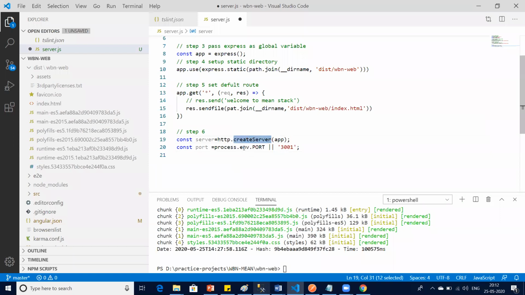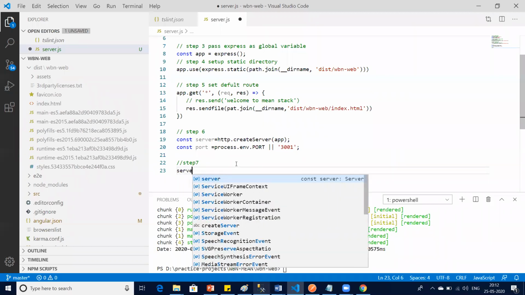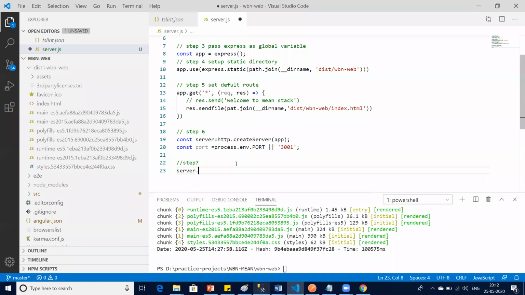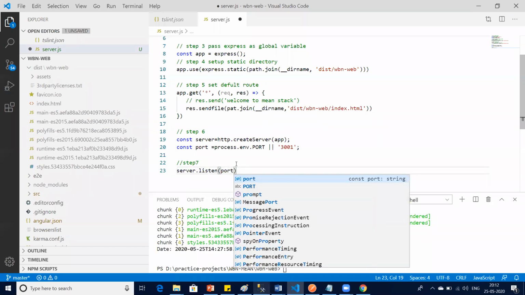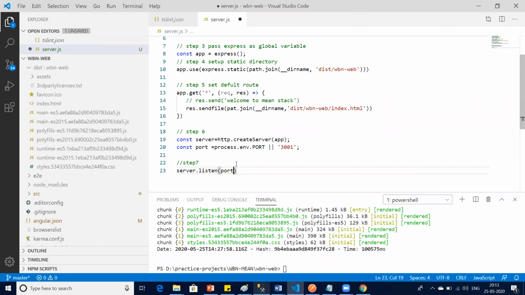Next thing is, now let's start the server. As of now we created a server, and we assigned a port for our application. Last step should be step 7, to start this server. So I say server, the variable which I've created, server.listen. The server is started, listening on the port which we have decided, and we will have the arrow function.